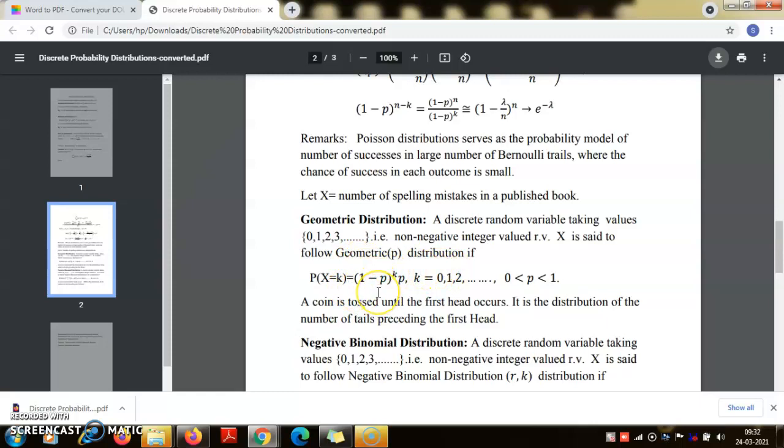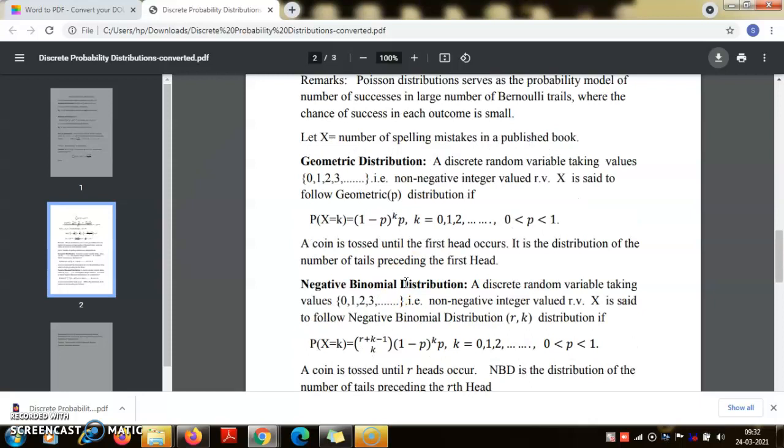Now you know the summation of x to the power k, where x is between 0 and 1, is a geometric series. So indeed from there it derives its name, and I leave it again as an exercise to verify that the sum over all values of k, k from 0, 1, 2 and so on, of 1 minus p to the power k into p indeed adds up to 1. So what does this x represent?